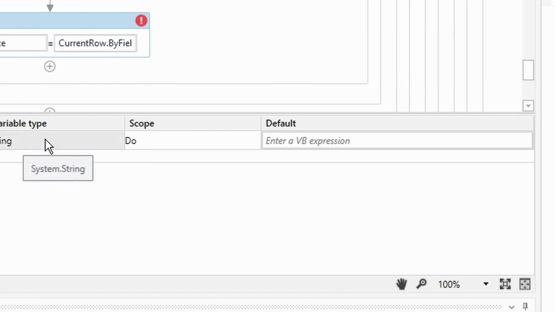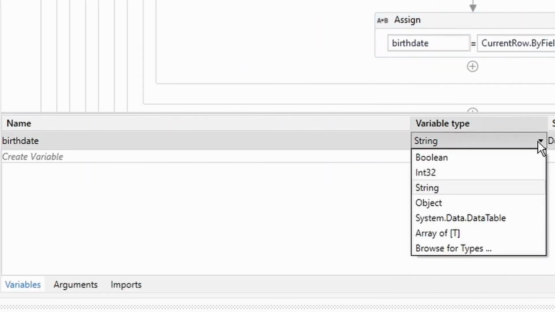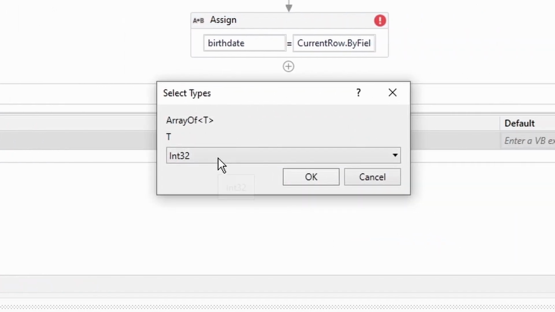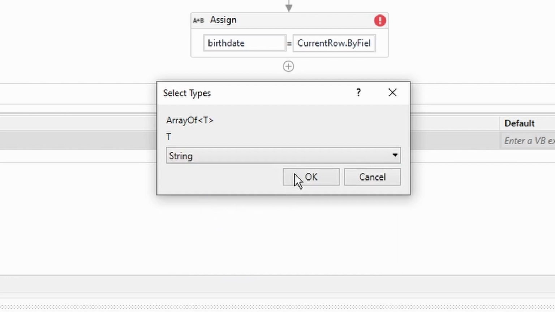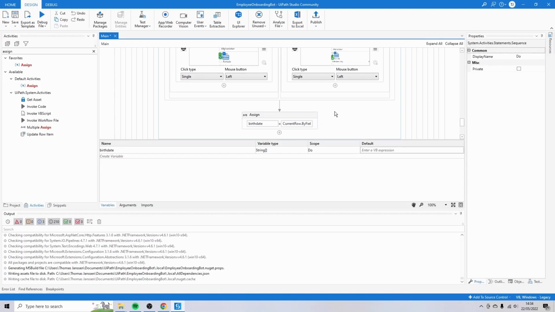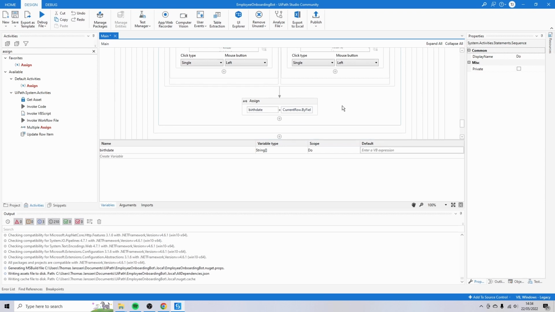So go back to the variables panel, and we're going to change string to an array of T. And we want to create an array of strings. So click on string, OK. I will see now that the exclamation mark disappears. And that means we can use the different array values created by the birth date.